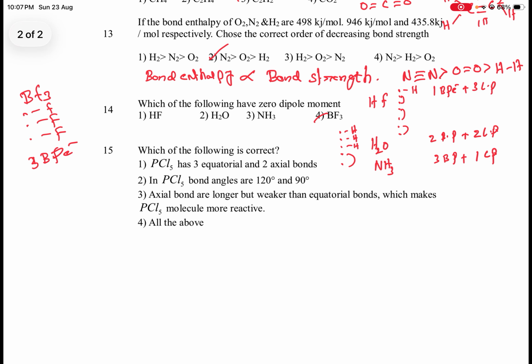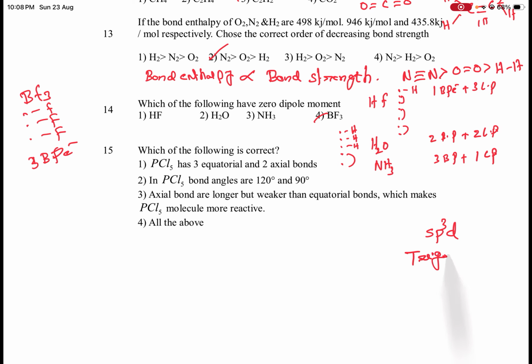Next, 15th one: which of the following is correct? PCl5 has 3 equatorial and 2 axial bonds. In PCl5, bond angles are 120 and 90. Axial bonds are longer but weaker than the equatorial bonds, which makes the PCl5 molecule more reactive. All of the above. PCl5 undergoes sp3d hybridization.